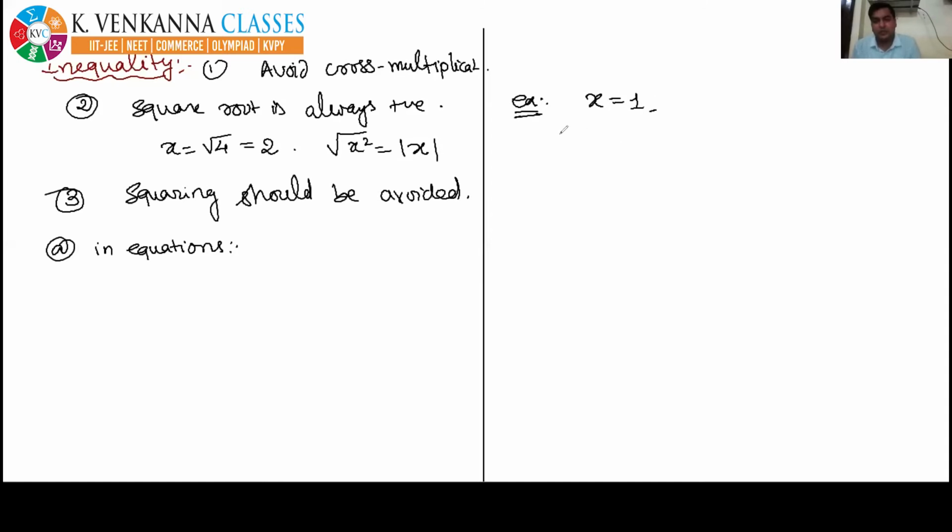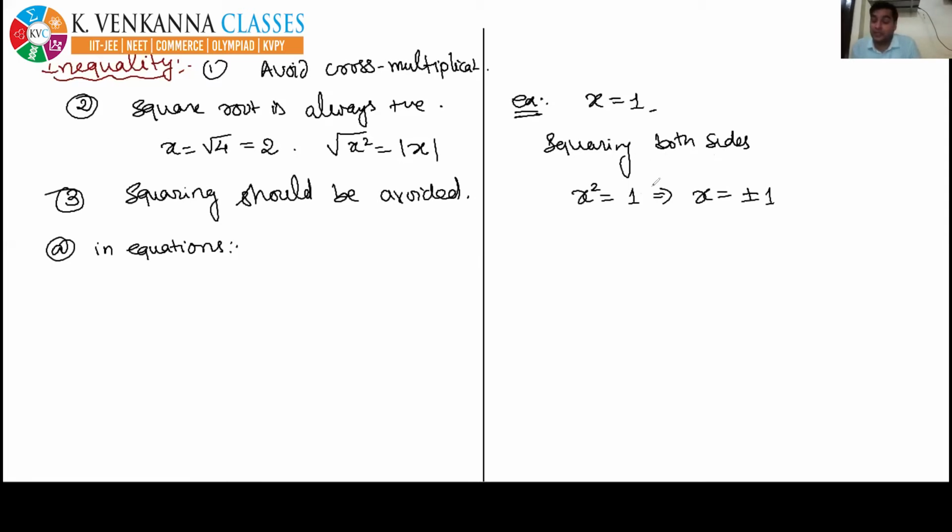Now let's square both sides. Here we get x square is equal to 1, and if you solve x square is equal to 1, then you will get x is equal to plus minus 1.